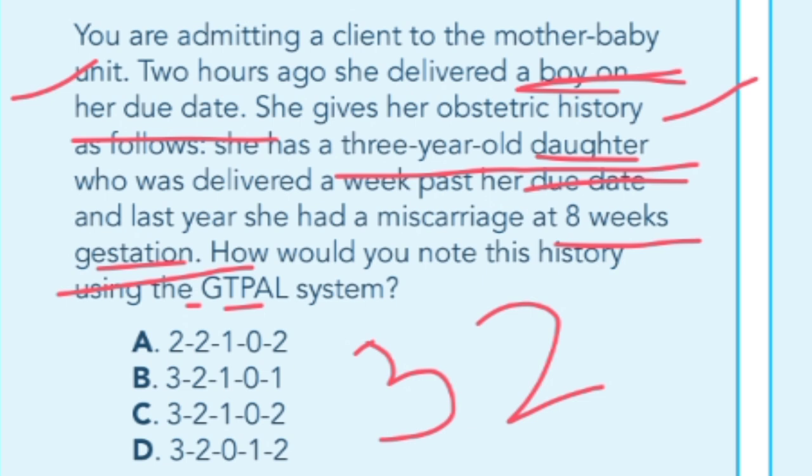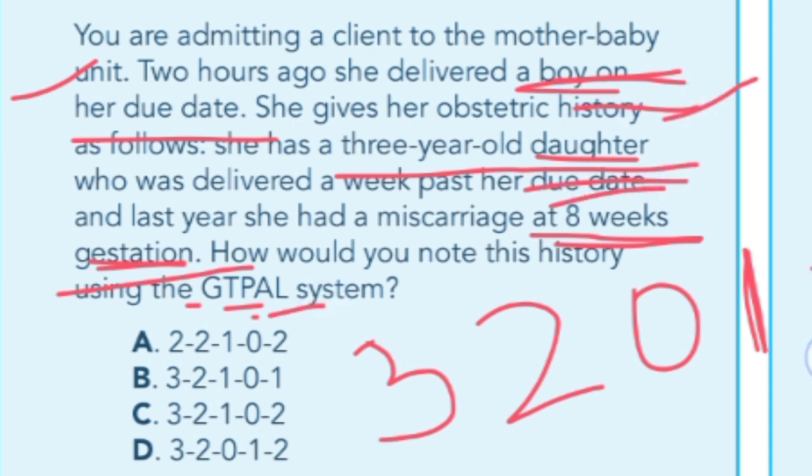P means preterm baby. Does she have any preterm baby? No, she hasn't delivered any preterm baby. A is for abortion. Does she have any abortion? Yes, she has one abortion at 8 weeks gestation, so this will be 1. And L is for living children. She has two living children, a boy and a girl, so 2. So the correct answer will be option D, 32012.